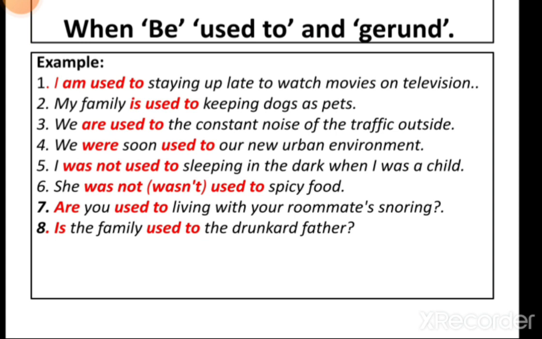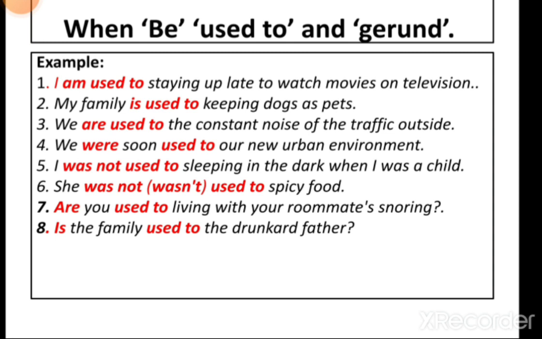So in these sentences, semi-modal verb used to suggests, like in second sentence, family is habitual of keeping dogs as pets. And in sentence third, they are habitual of constant noise of the traffic outside.